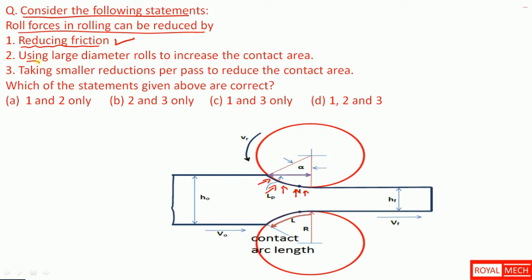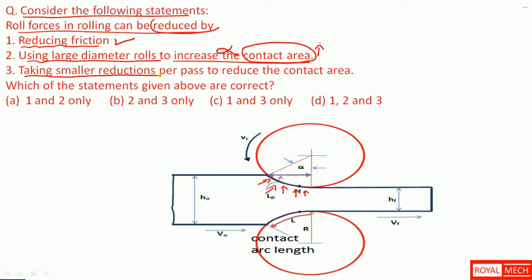And next, using large diameter rolls to increase the contact area. So when the contact area is increasing by the large diameter rolls, the friction is also going to increase. So it will not reduce the roll force. So statement 2 is wrong.